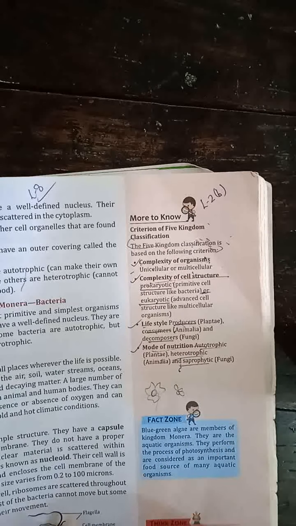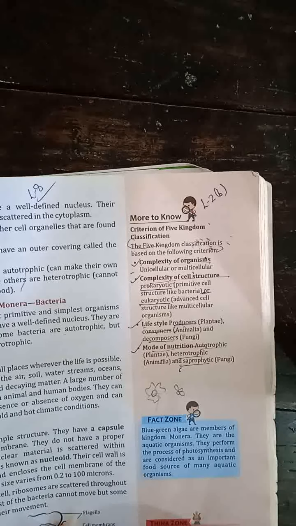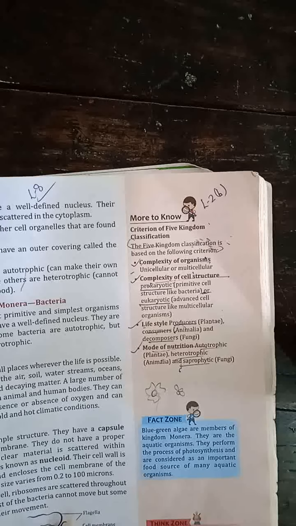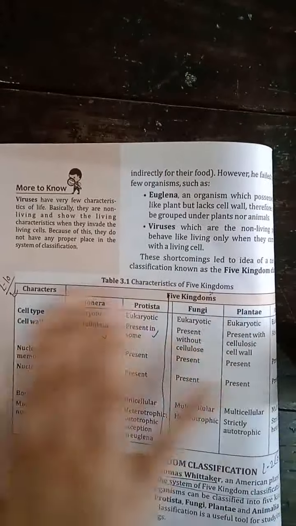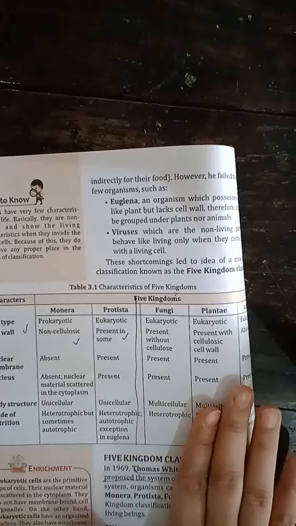Mode of nutrition means they were autotrophic, they made the food by themselves, or they were heterotrophic, they depended on others for their food, or they were saprophytic because they decomposed dead animals and plants. Okay, so these were the criteria of five kingdom classification, and on this basis this table was made.